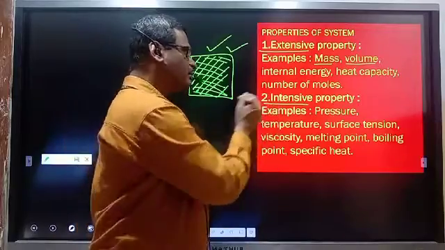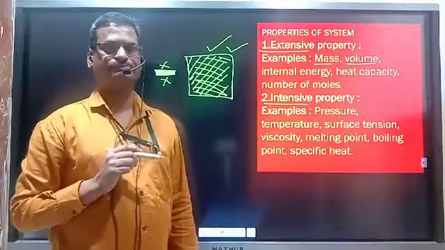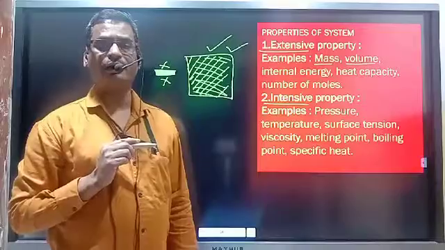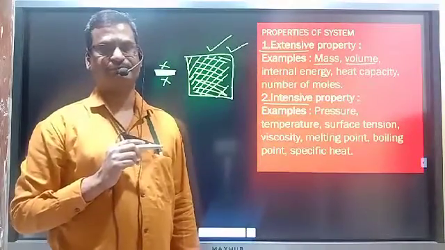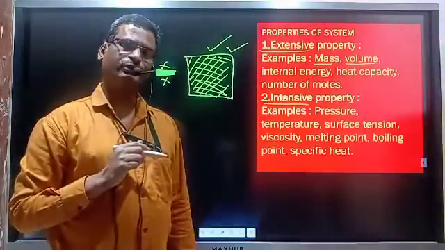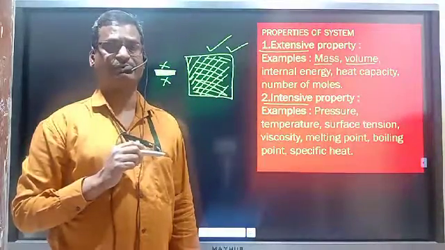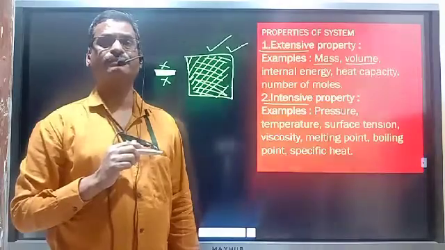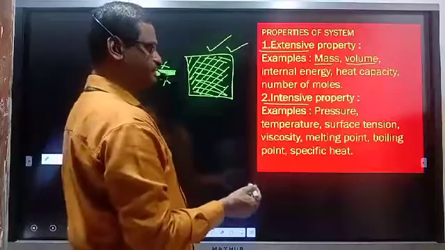Now what are intensive properties? Intensive properties are the properties which are independent of the amount of matter present in the system. The properties whose magnitude is independent of the amount of matter present in the system are known as intensive properties.